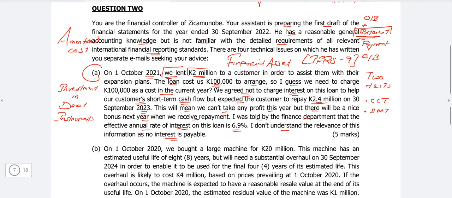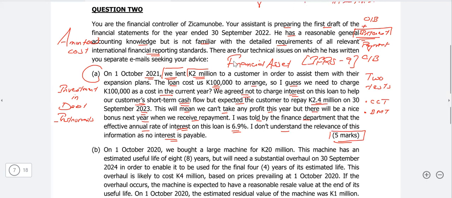In the payments, we need to show 0 because there are no payments involved within a year. And that closing balance represents your financial asset, which will be the opening balance of the next year. So this is what you need to write for these good 5 marks. A very, very easy part, as long as you identify the relevant thing within the case study.